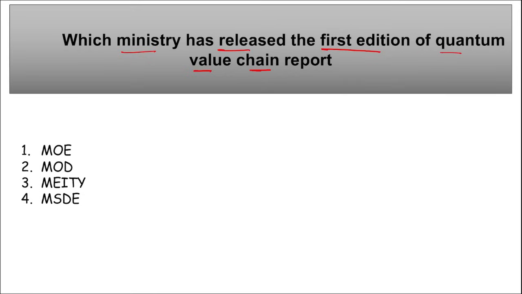So first of all, remember this first edition of the quantum value chain report, it was released by which ministry? MEITY, that is your Ministry of Electronics and Information Technology. It was along with QETCI, that is your Quantum Ecosystem and Technology Council of India, along with Ministry of Electronics and Information Technology. They have released the first ever edition of the report.